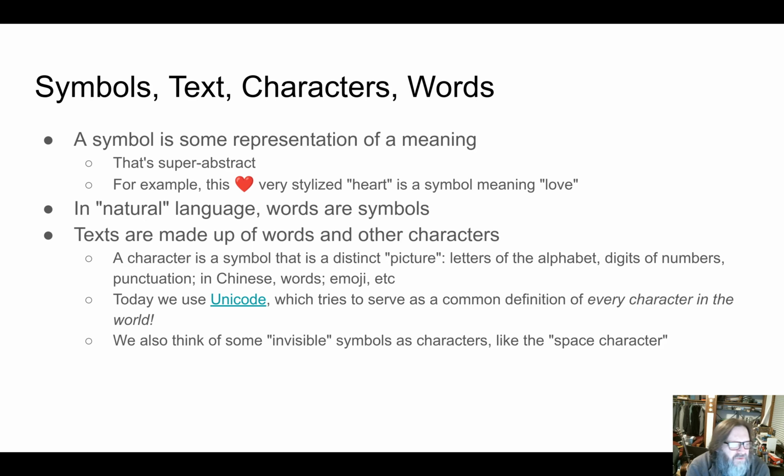So a character sort of is one-to-one with some kind of picture. If you look at the letter A in this sentence, it's a picture that we draw whenever we want the letter A. So it represents the letter A in some sense. So the letters of the alphabet are symbols, are characters. Digits of numbers are characters. Punctuation characters exist. If you're in Chinese, sort of whole words or big pieces of words could be a single character. The emoji like this heart are characters, etc., etc., etc.